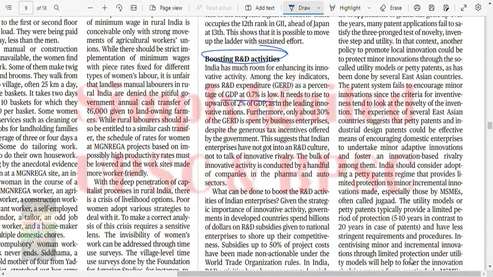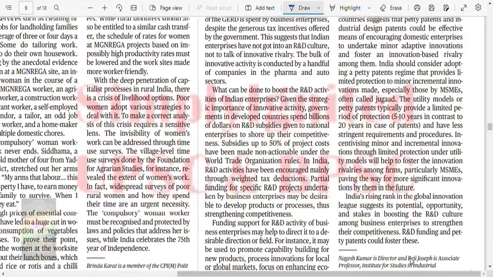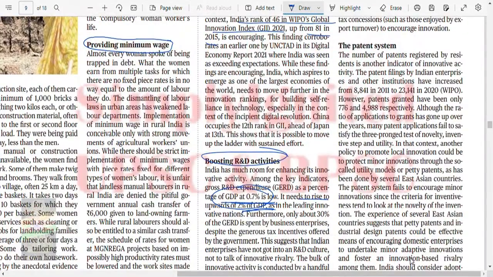Okay, percent of GDP is 0.7%, which is low. It needs to be raised to 2%, which cannot be done. Fine. The patent system, the number of patents registered by residents, is another indicator. So one indicator is boosting R&D activity, and another is the patent system.